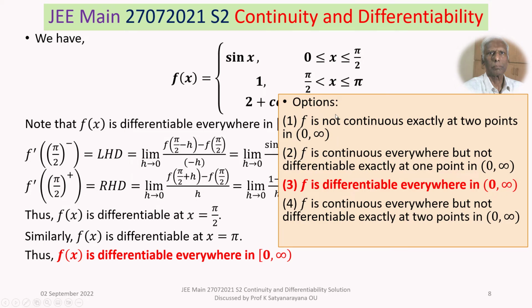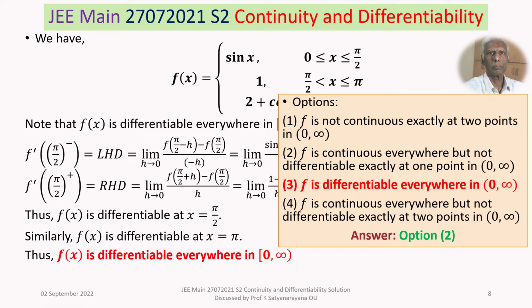And in the remaining options, that is option 1, 2 and 4, there are some exceptions. So our answer is option 2. So that is the discussion of the solution of the problem.